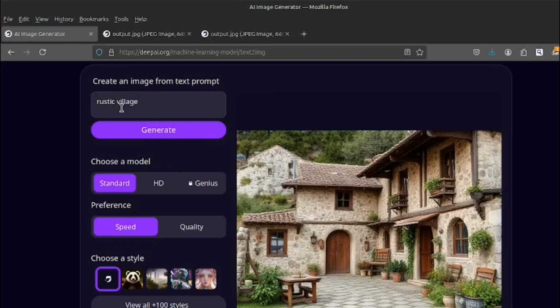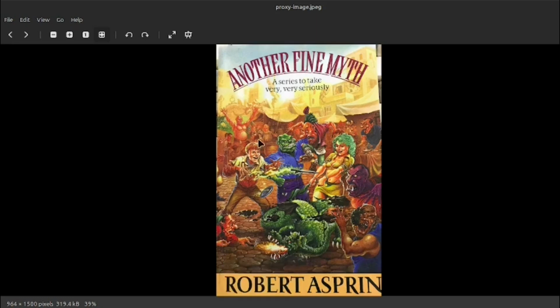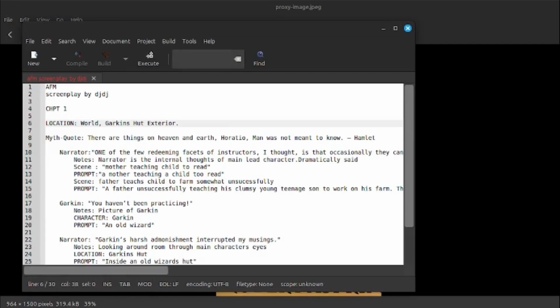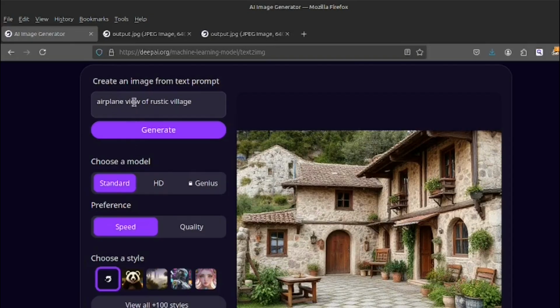So we want to be kind of looking down from it, like an airplane view, looking at the original artwork, you know, the raggedy clothes and stuff. It's almost not medieval, but medieval-esque. So maybe as part of the prompt, airplane view of a rustic medieval village.